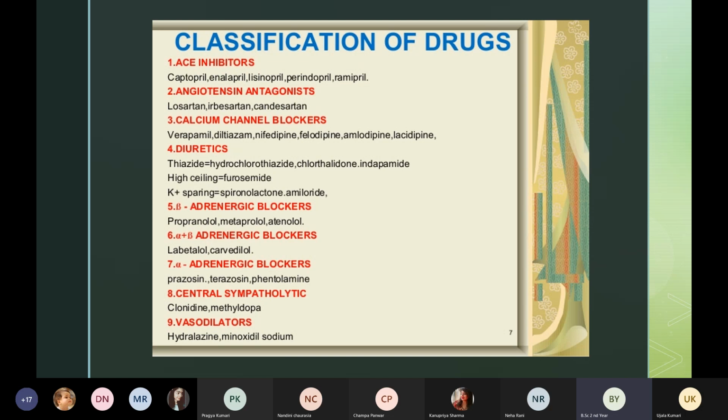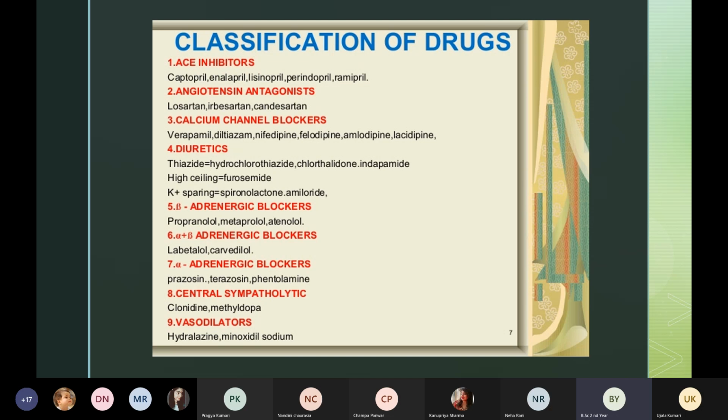These are the classifications, and the ones in black color are the medicine names under each classification. So there are 9 classifications of antihypertensive medicine. You have to remember them, because antihypertensive medicines are very important for your exam. They may come for your final term exam, and are very commonly asked in the exams also.